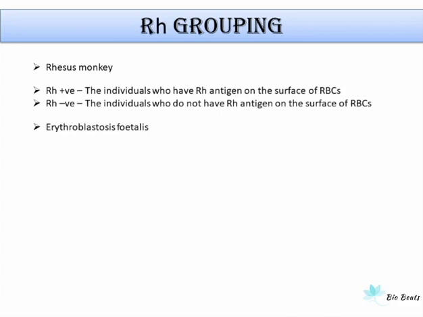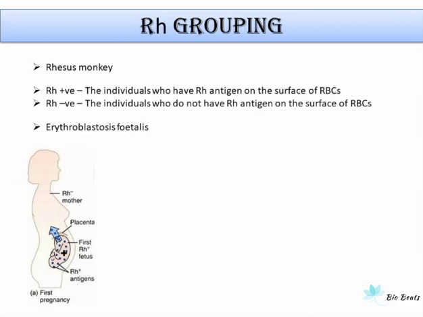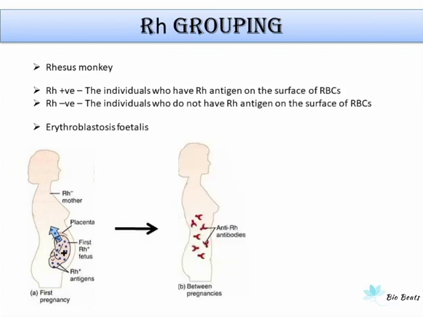The Rh antigen of the fetus does not get exposed to the Rh negative blood of the mother in the first pregnancy, as the two bloods are separated by the placenta. However, during delivery of the first child, there is a possibility of exposure of maternal blood to a small amount of Rh positive fetal blood. So in such cases, the mother's blood will prepare antibodies against Rh antigen.